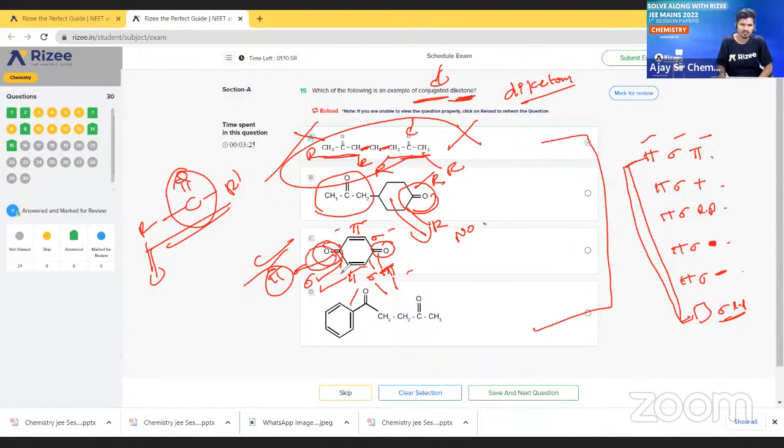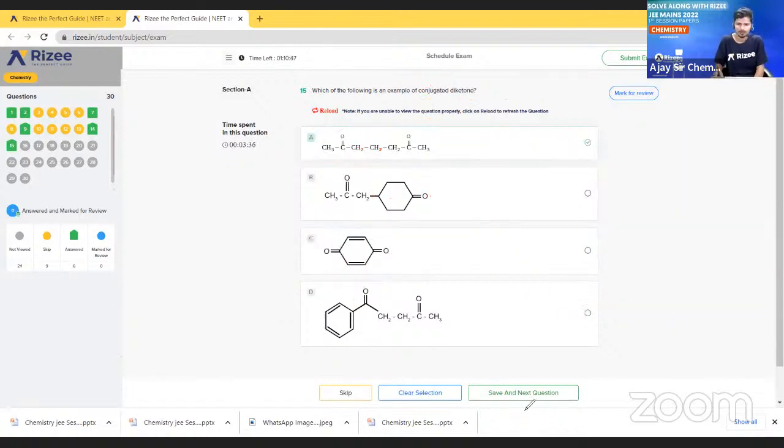Diketone. So this is one ketone, this is another ketone. So di-ketone, and conjugation is also there. So that's why option C is the correct option. Okay, option C is the correct option. Both are simple. So let us go to the next question.